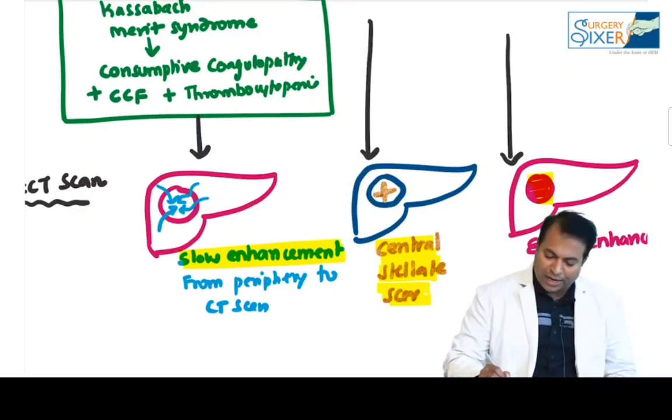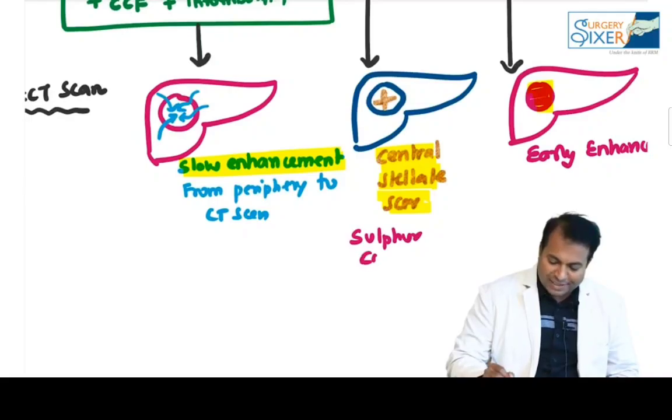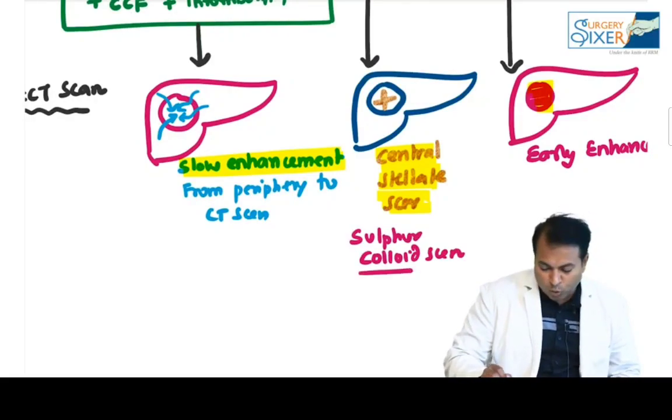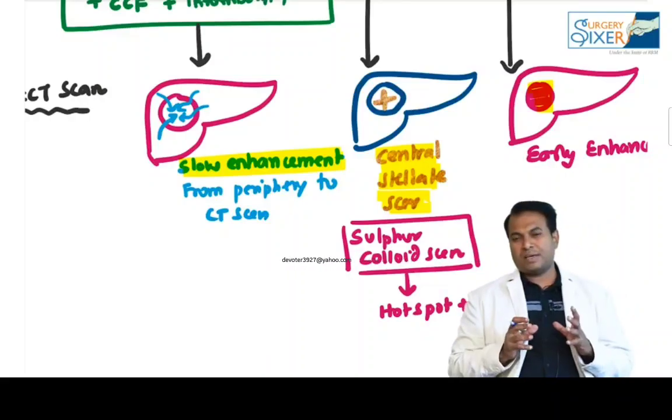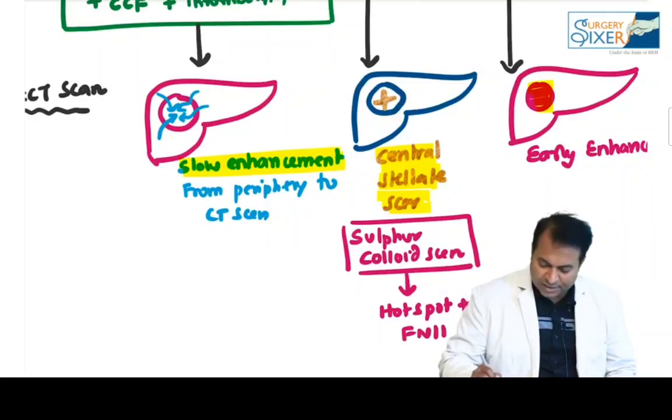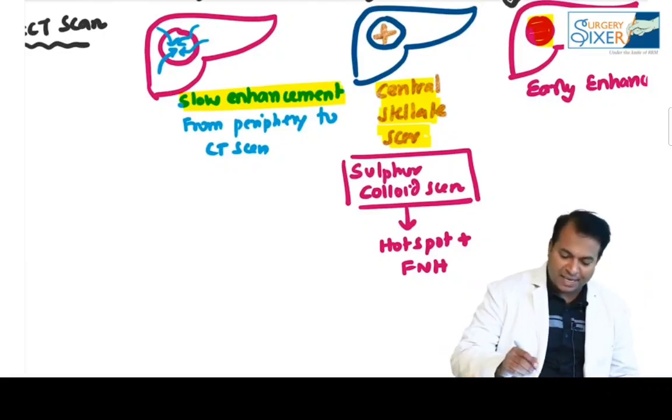If you have a doubt, you can do a sulfur colloid scan. It is a scan which picks up functioning Kupffer cells, and therefore it is a hotspot only in FNH. FNH is the only tumor which contains functioning Kupffer cells, therefore it appears as a hotspot.